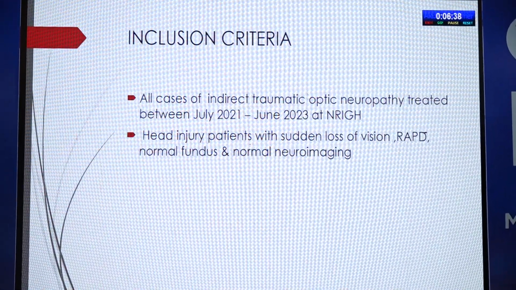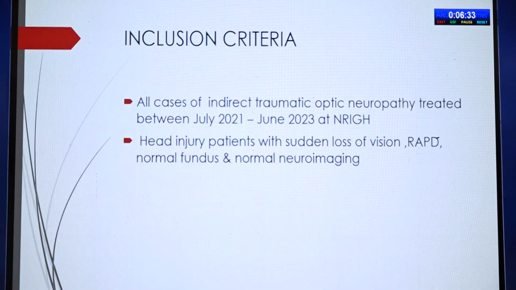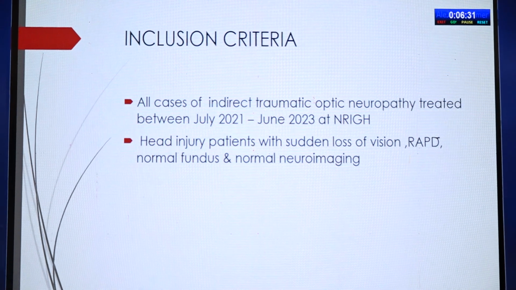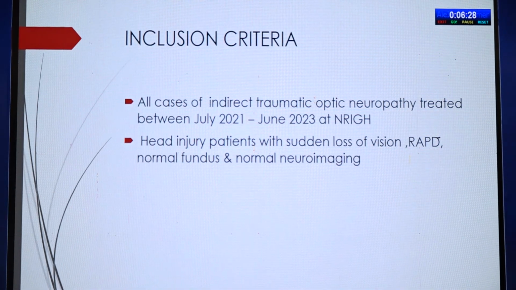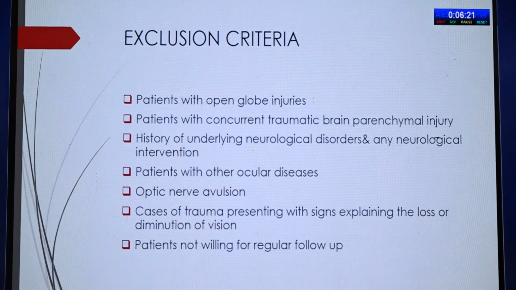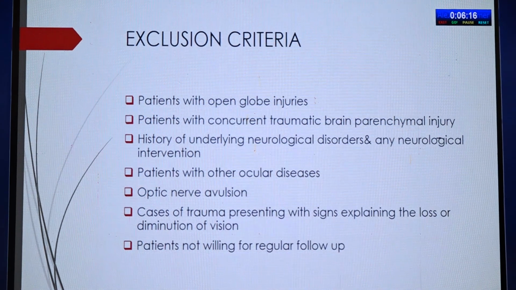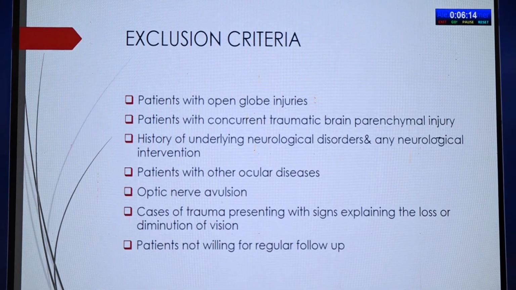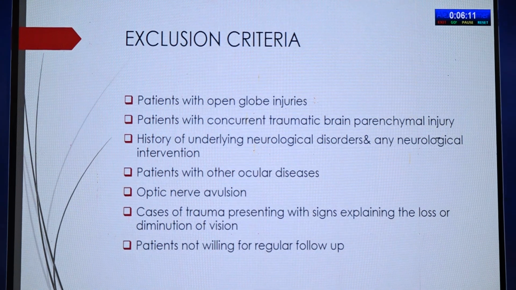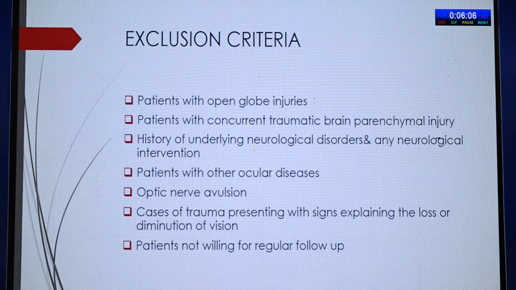Under inclusion criteria, all the cases of indirect traumatic optic neuropathy treated between July 2021 to June 2023 at NRIGH were taken. Head injury patients with sudden loss of vision showing RAPD, normal fundus, and normal neuroimaging were taken into the study. Under exclusion criteria, patients with open globe injuries, traumatic parenchymal injuries, history of underlying neurological disorders, other ocular diseases, optic nerve avulsion, and cases of trauma presenting with signs explaining the loss or diminution of vision were excluded from the study.